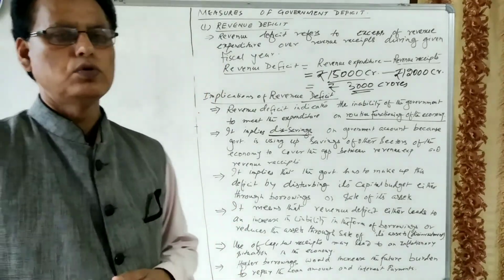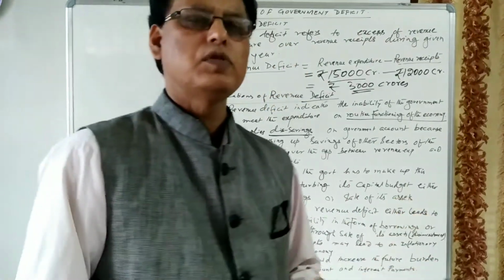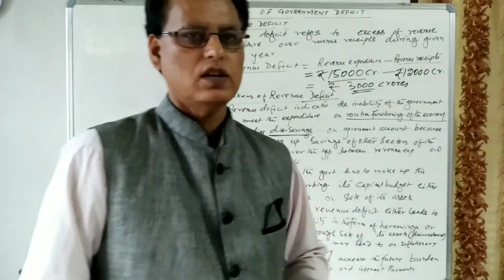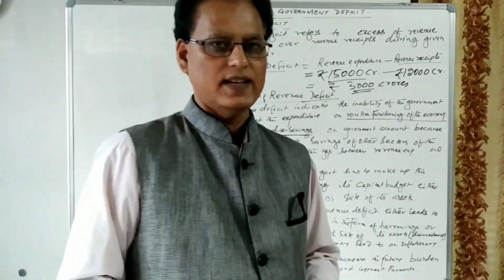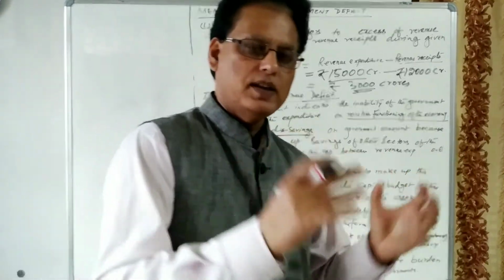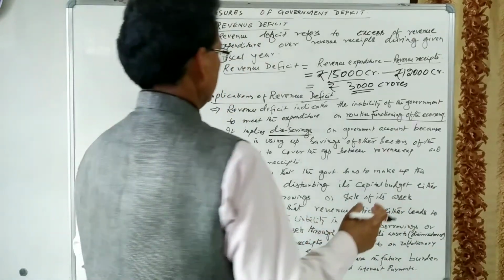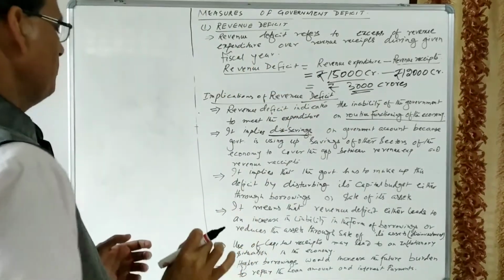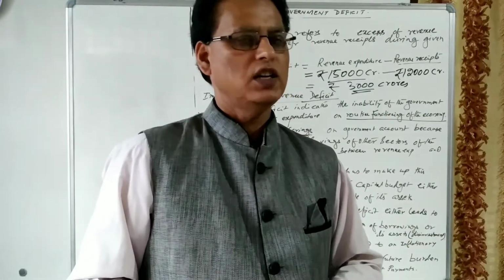So what the government will do if there is the revenue deficit in the economy, then the government will use the funds which are made for the creation of the asset. Capital expenditures are the expenditure which are used to create the assets in the economy. So the capital expenditure will be reduced and the money will be diverted from capital expenditure to the revenue expenditure to meet this deficit. So this will create an unnecessary inflationary situation in the economy.